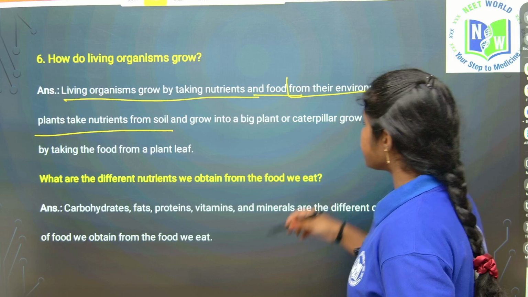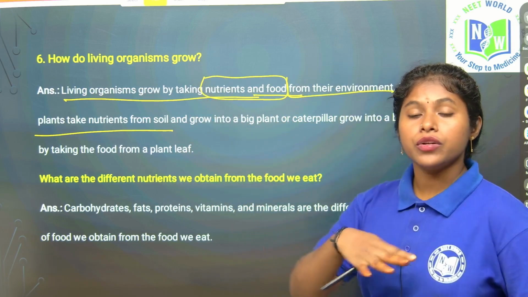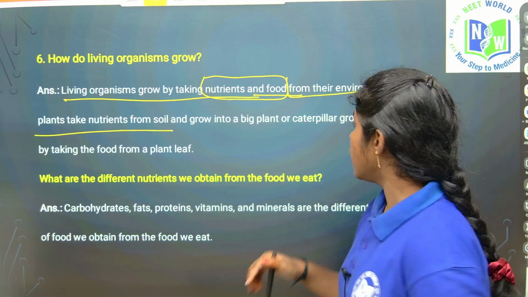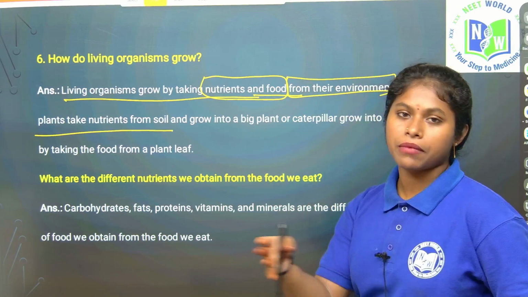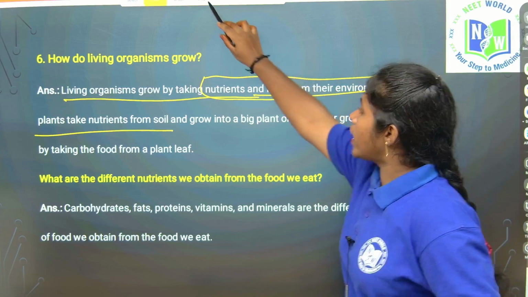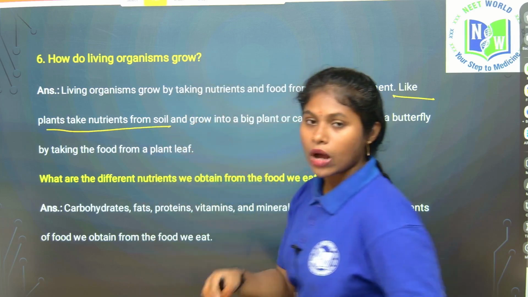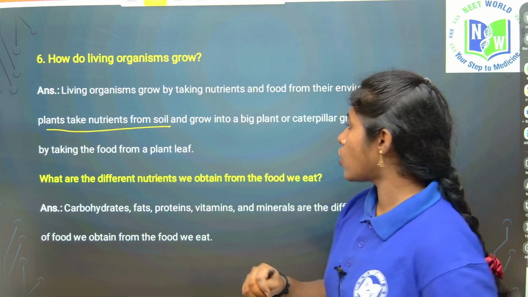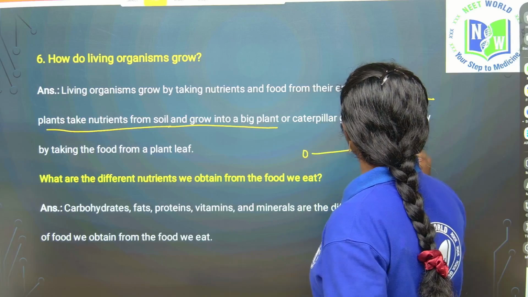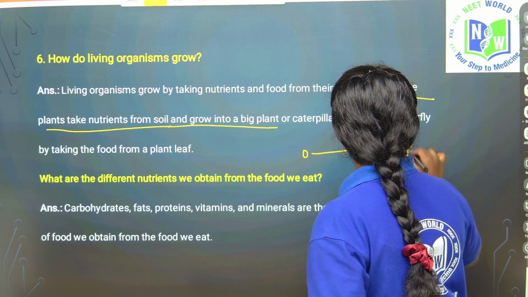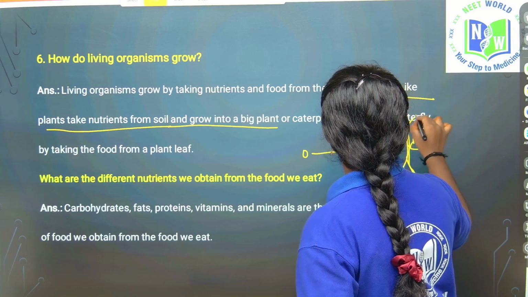Likewise, we take nutrients and food from the produce of plants from the environment. How are we getting those? From the environment. Plants take nutrients from the soil and grow into a big plant. From a small plant they give rise to a big plant by taking the nutrients and absorbing the sunlight, right?